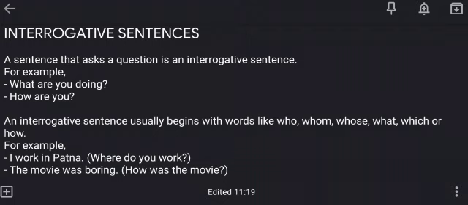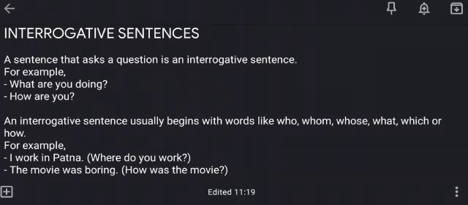The next type of sentence is the interrogative sentences. What are interrogative sentences? A sentence that asks a question is an interrogative sentence. For example, what are you doing? How are you? So, a statement that asks a question and has a question mark at the end of the sentence is an interrogative sentence.